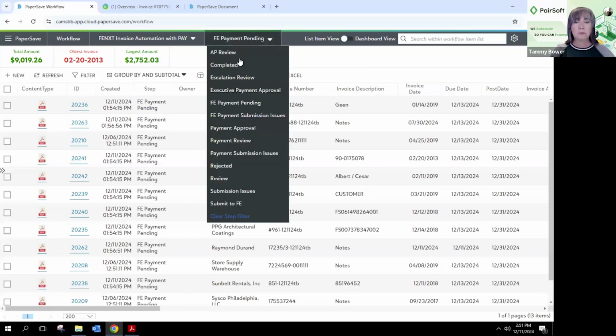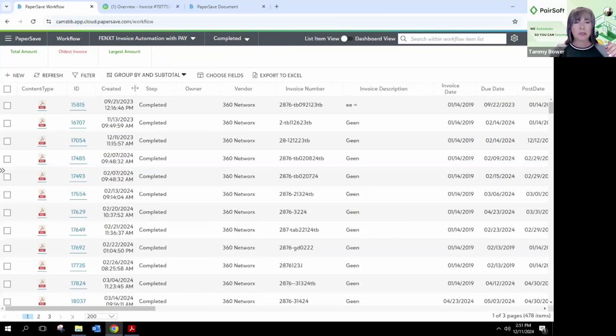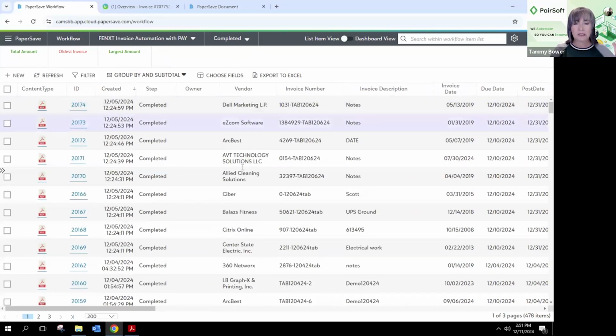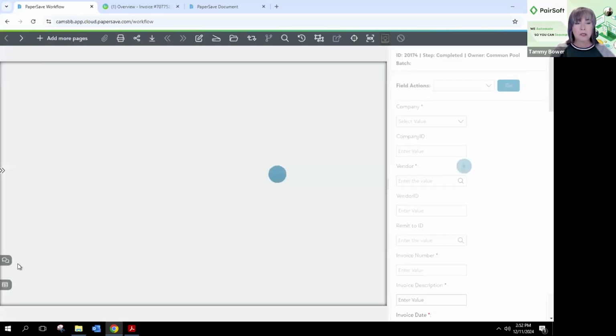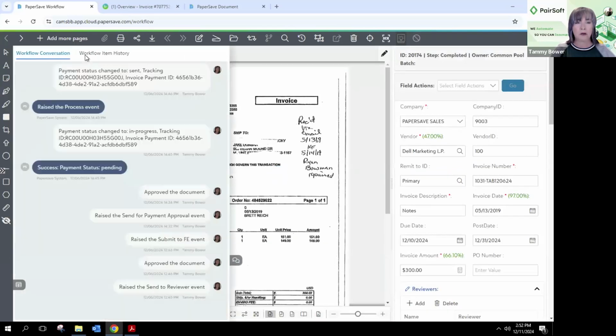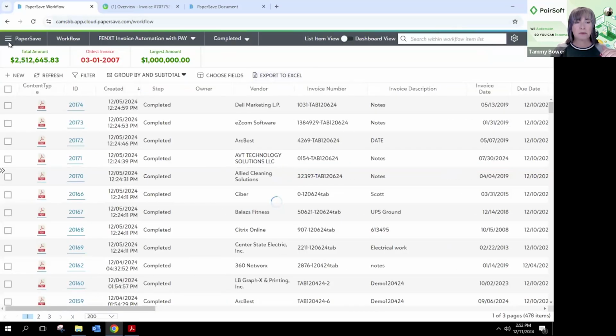If I came into my completed steps and, oops, I've hidden them. Hold on just a second. And I go into my completed, these are all of the documents that have gone through the approval process. And if I go into any of these, and let's see if I can find the one I just did. That's okay. We'll just open up this one. Again, that document shows up in the completed step of the workflow with that reconciliation or payment ID number. All right. So we've completed the process of getting the document through the approval process.